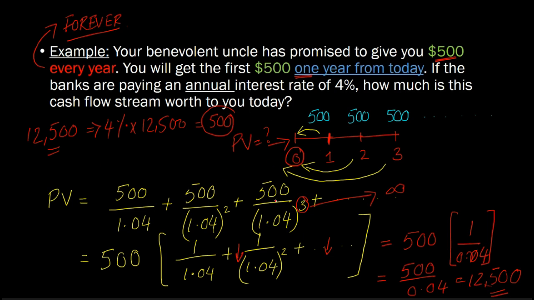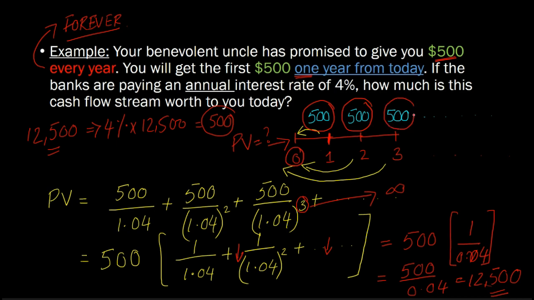We call this a perpetuity because the cash flow streams are perpetual. And technically speaking, the term perpetuity is reserved for not only those situations where the cash flow streams are perpetual, it's also reserved for situations where the cash flow that you're getting every year is constant.